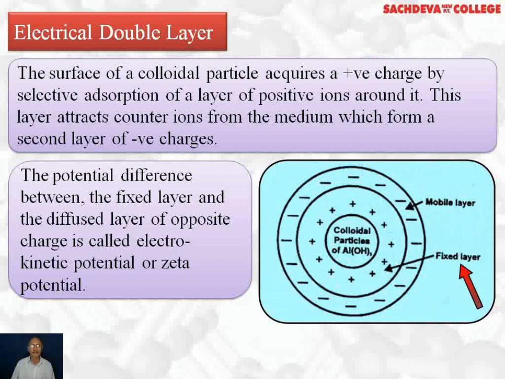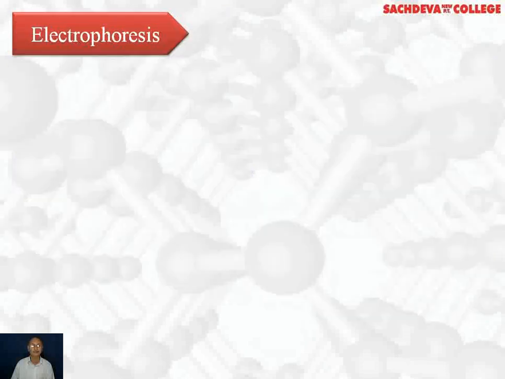This is the diagram which shows the mobile layer and fixed layer. The fixed layer is positively charged, the mobile layer is negatively charged. And we have colloidal particles of aluminium hydroxide which is surrounded by a positively charged layer, and then it is attracted towards the negatively charged mobile layer. So the potential difference between the fixed layer and mobile layer is called electrokinetic potential or zeta potential.